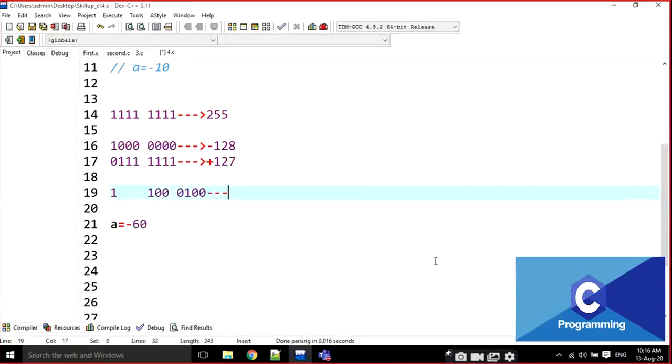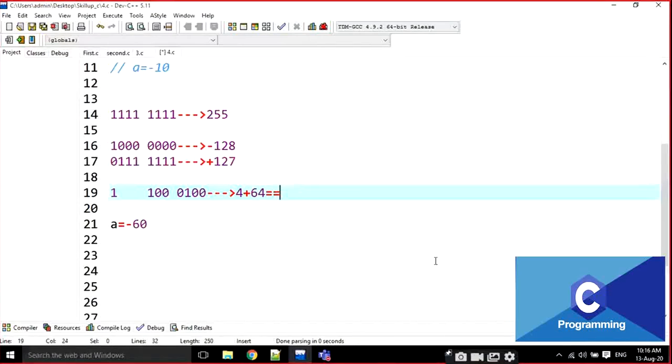I calculate here: 2 power 0, 2 power 1, 2 power 2 means 4. 2 power 3 is 8, then 2 power 4, 2 power 5, 2 power 6. 2 power 6 is 64. That is going to be 68.